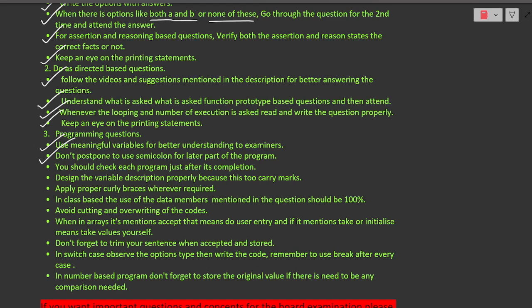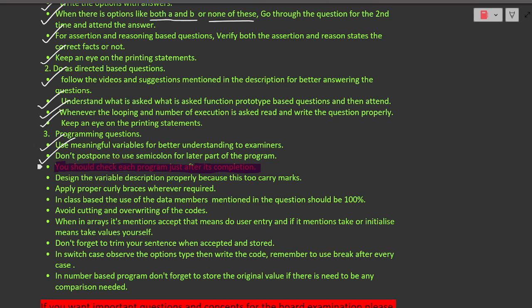Now you should check each program. This is a very important one actually. Let me highlight this. Okay, I'm unable to highlight this properly. Let me highlight it differently. It's a very important one actually. You should check each program just after its completion.